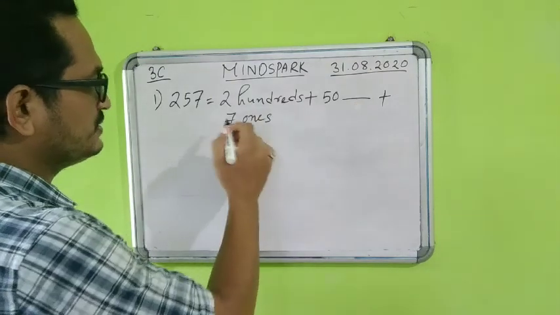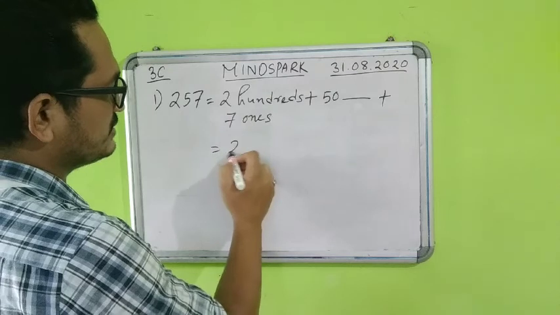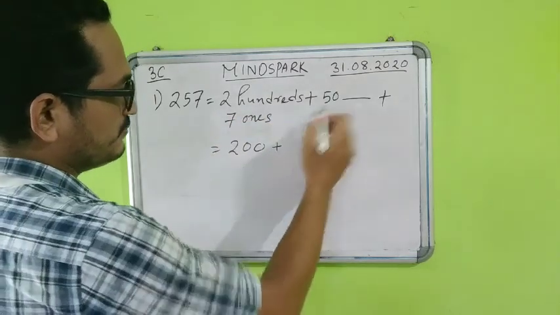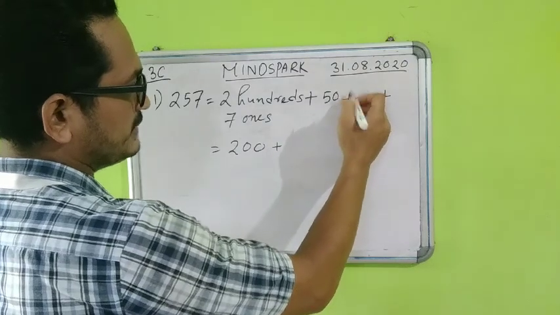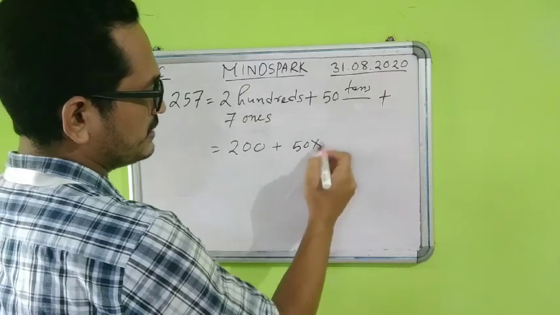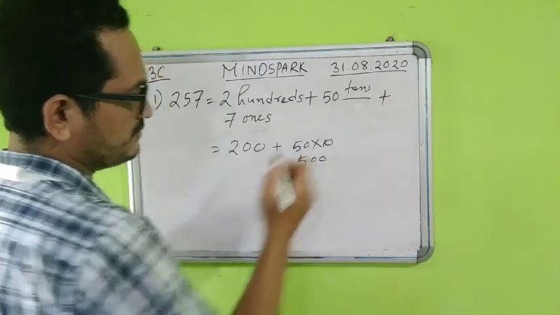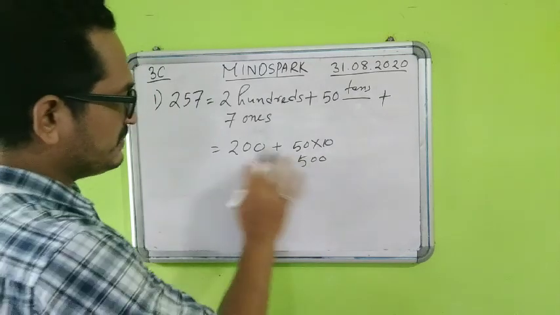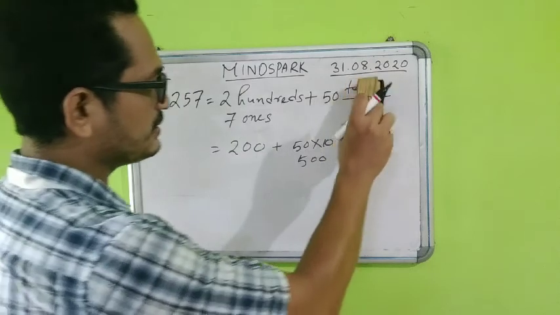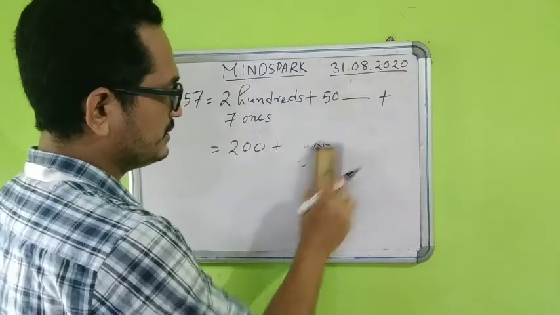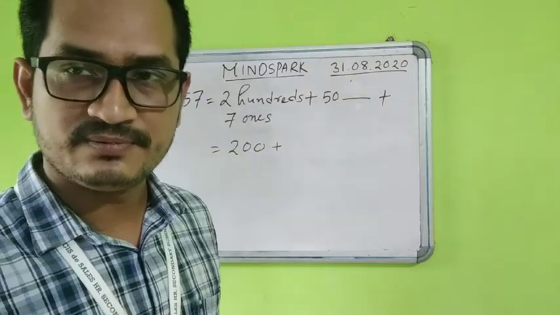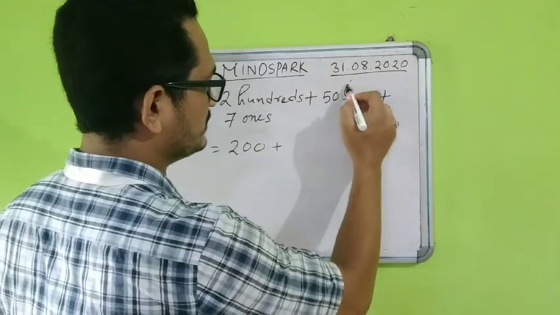Now students, if you observe properly, 200 means 2 into 100. So that will be 200 plus 50. Suppose I give here tens, then it will be how much? 50 into 10 will become 500. So now 500 plus 200 will become 700. So that means tens cannot come here. Fine. So let us give a smaller option than tens. The smaller place of tens is ones. So let us put here ones.